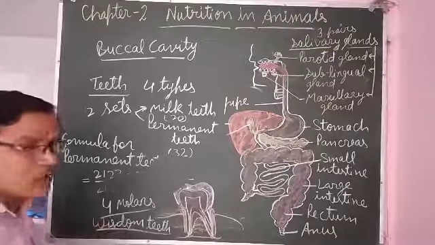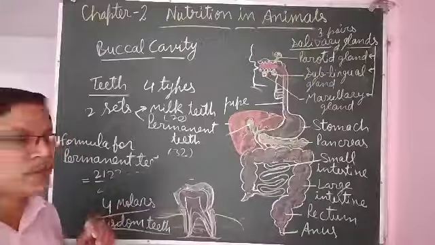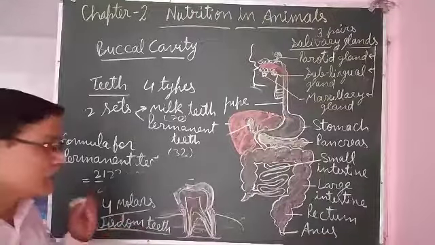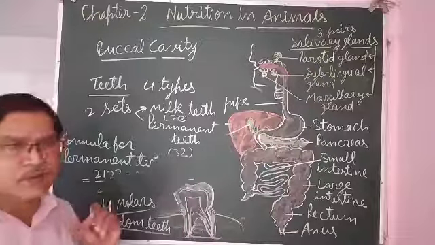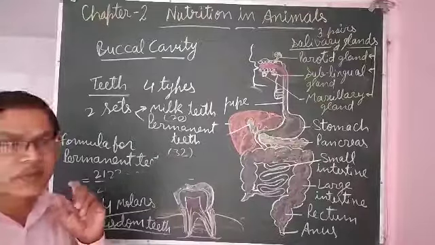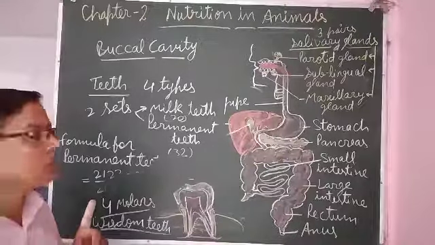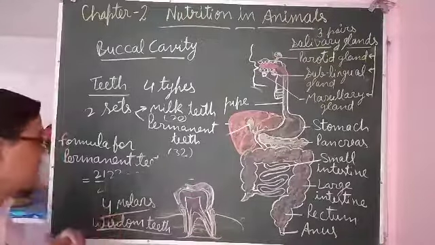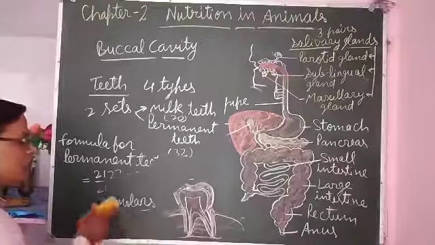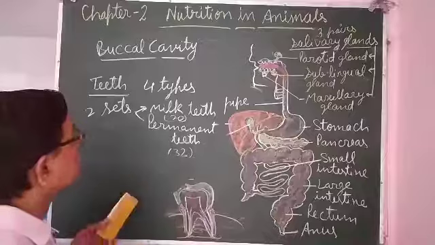The 4 molars that grow at the age of 16 to 18 years are called wisdom teeth. At the growth of the wisdom teeth, adolescents feel a little pain, because at that time the gums become strong and the teeth have to tear the gum and come out. So they feel a little pain during that, but afterward that pain disappears and the teeth grow. So this was about the teeth.